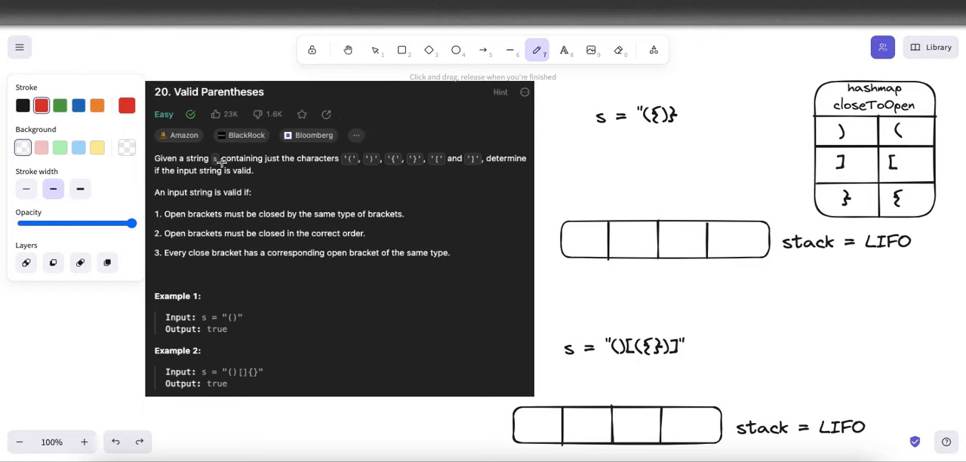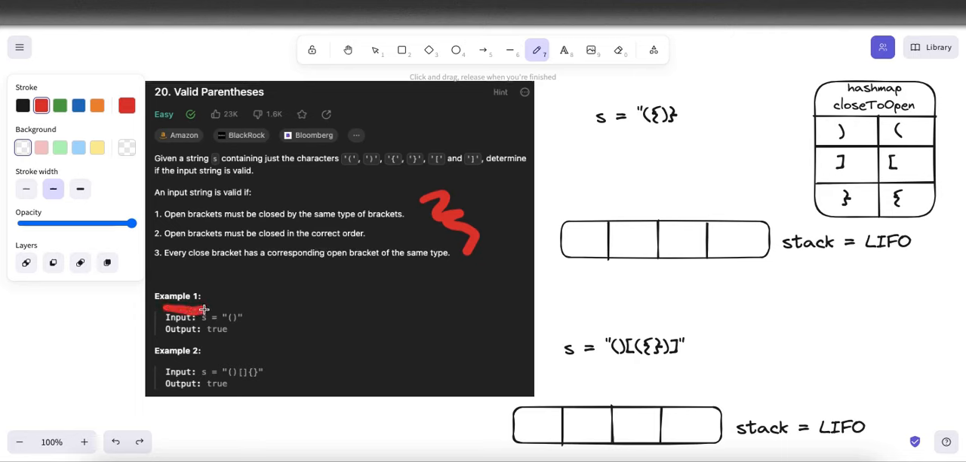In this problem, we are given a string S which contains characters which are only opening or closing brackets. And what we want to do is return whether or not this string of brackets represents a string of valid parentheses. We're given specific rules to determine this. We are told that every opening bracket must be closed by a bracket of the same type, and also that every opening bracket must be closed in the correct order.